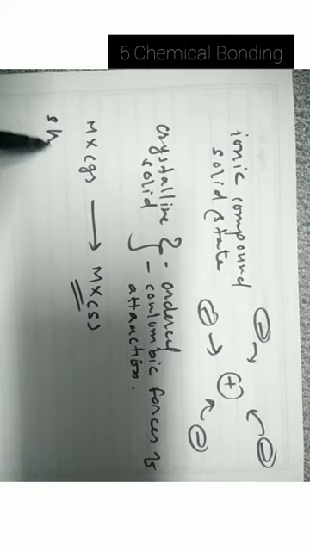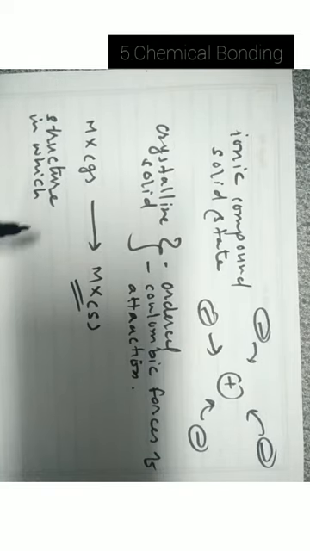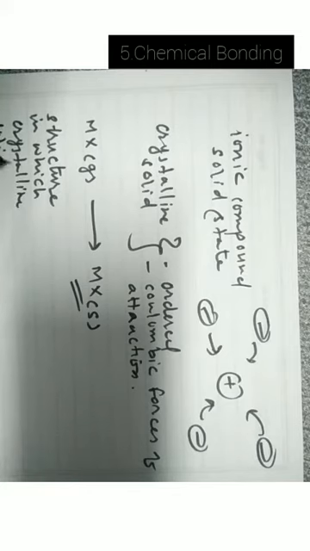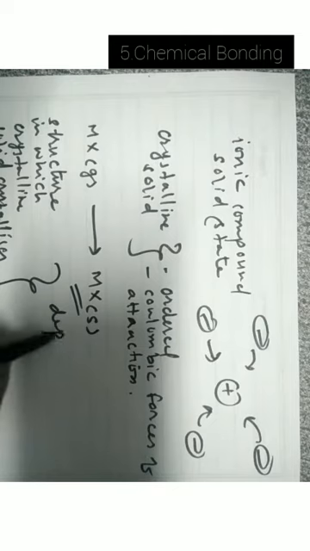Now the structure in which the ionic compound, that is the crystalline solid, crystallizes depends upon the size of ions, cations and anions, and the packing arrangement of cations and anions.